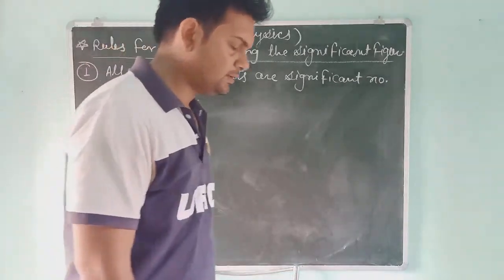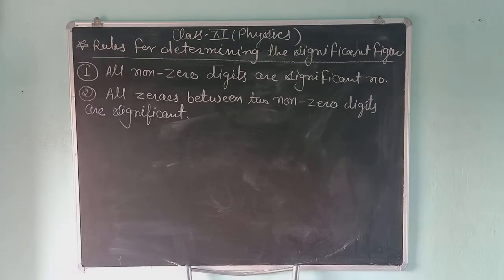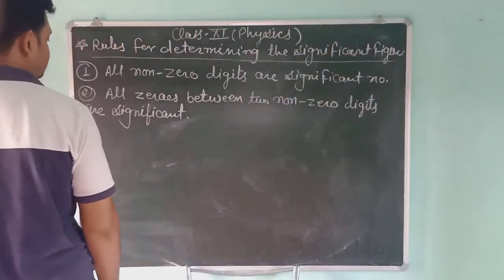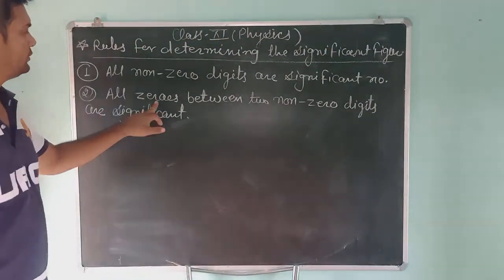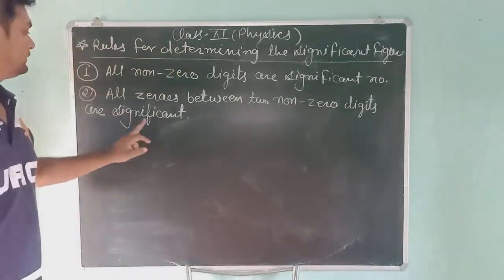There are 3 significant numbers. Okay students, now we will study rule number 2. All zeros between two non-zero digits are significant.